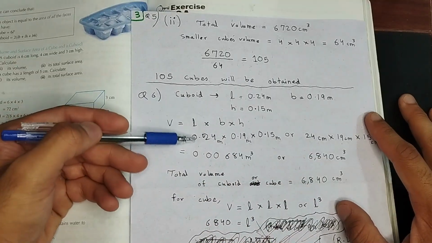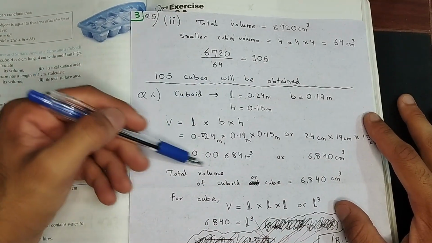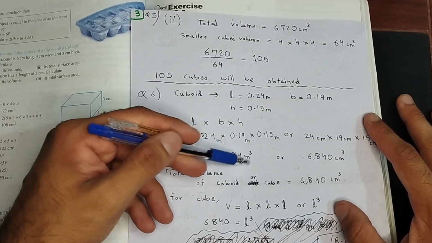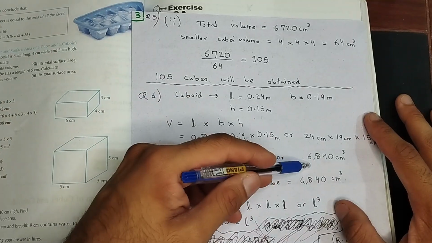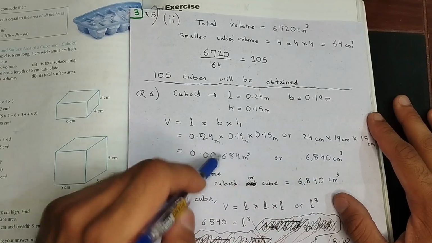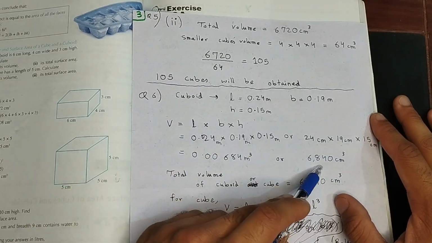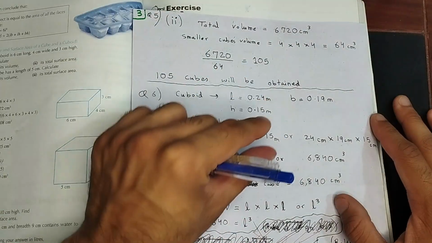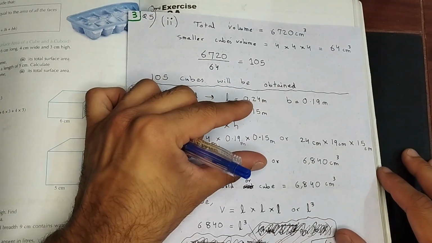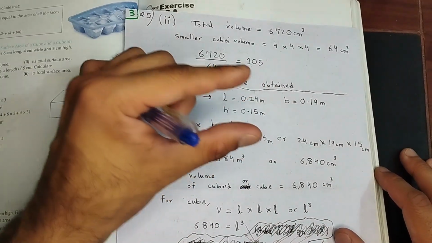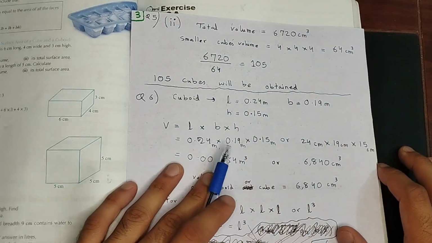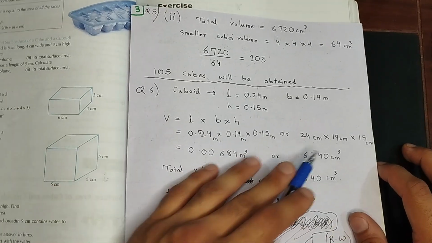So you can solve this question just by multiplying the dimensions that are given to you, and you will get this as your answer, which is then 0.00684 cubic meter. This is harder to deal with. That's why I'm going to take this one, which is in cubic centimeters. Okay, the unit is different. That's why the volume looks different. This volume is exactly the same as this volume, but the unit is different. For example, if I'm measuring the same length using a meter and a centimeter, both are going to be different. In meters, this length is going to be very small, and in centimeters, this is going to be about 6 or 8 centimeters, right? So units are different. That's why the numbers are looking different. This is easier to deal with, so I'm going to take this volume.